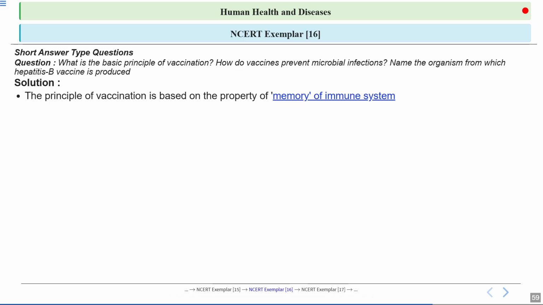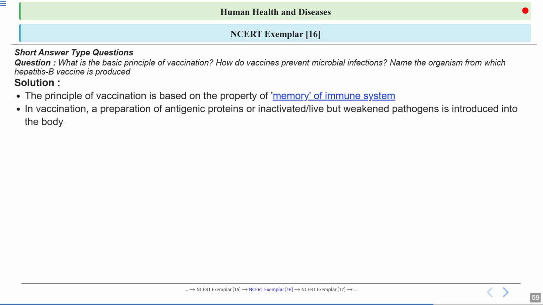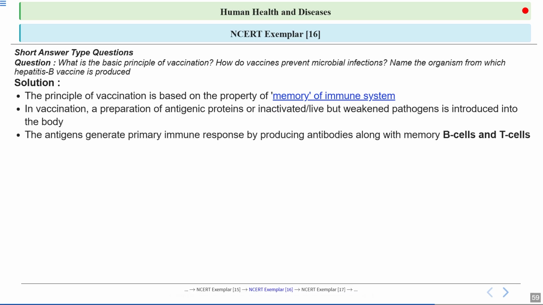Okay, so vaccination is based on the principle of memory of the immune system, meaning the immune system remembers the antigen, the invader. So in vaccination, a preparation of antigenic proteins or inactivated or weakened pathogen is introduced into the body. Now when these antigens enter the body, our immune system responds by making antibodies and also creating special memory cells called the B cells and the T cells.